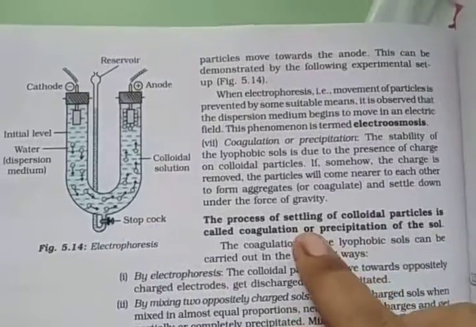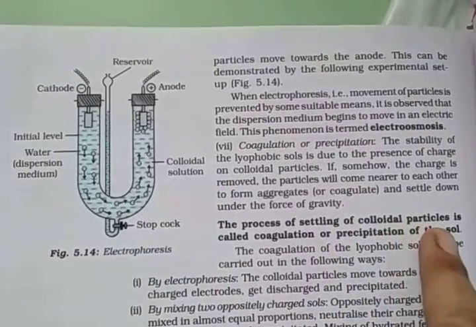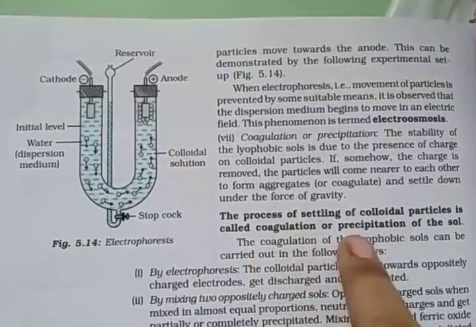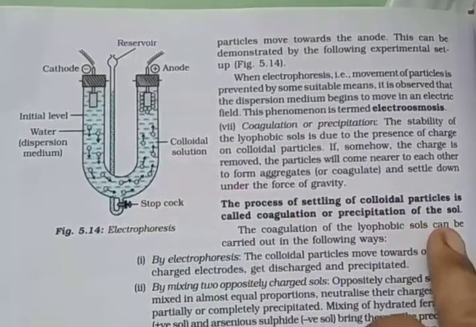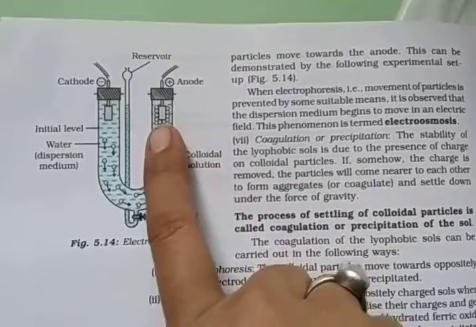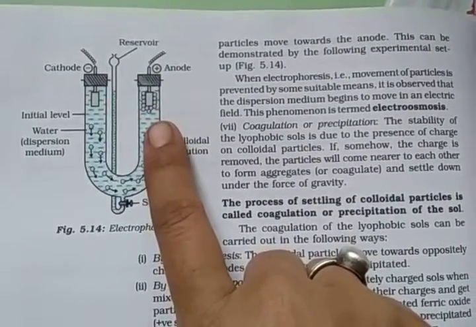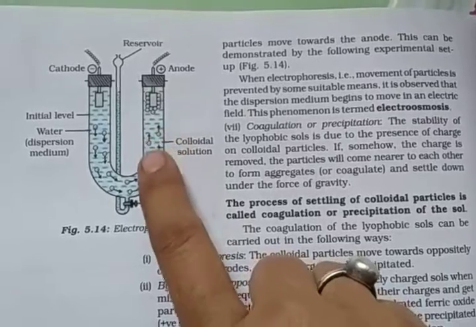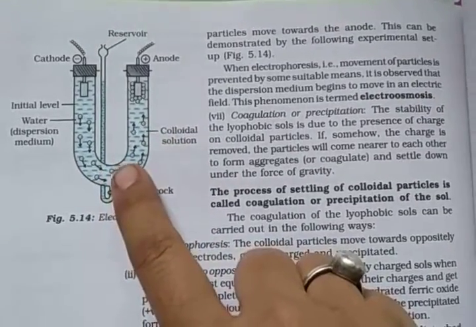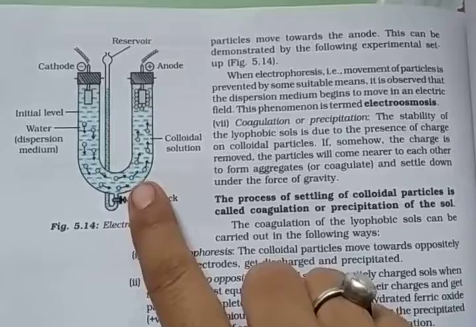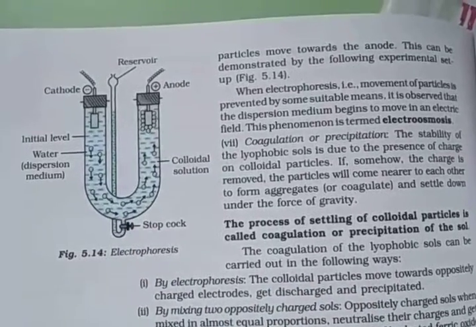The process of the settling of the colloidal particles is called coagulation or precipitation of the salt. Here see, colloidal particles settle on the anode. So the process of settling of colloidal particles is called coagulation, otherwise we say precipitation of the salt. So what is electrophoresis?